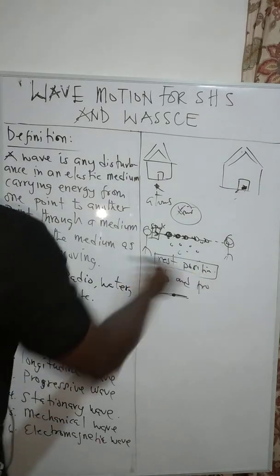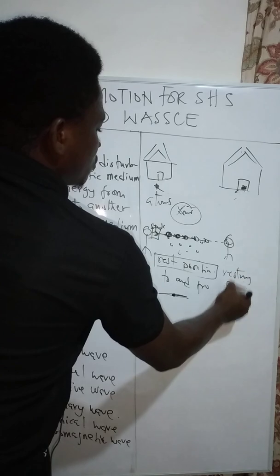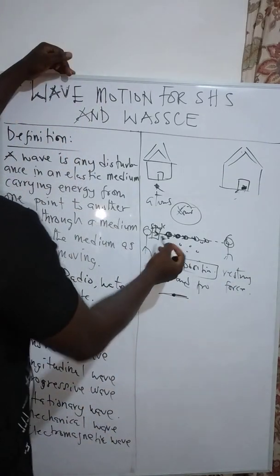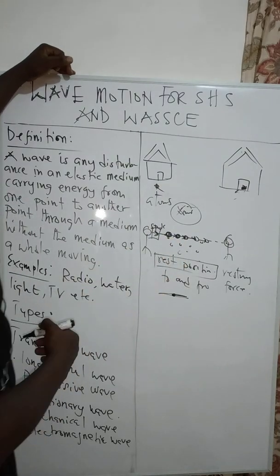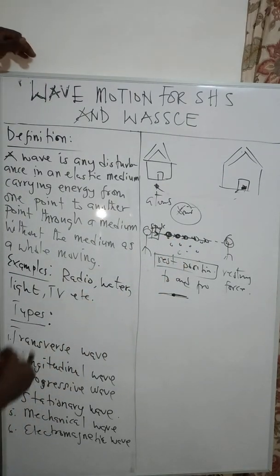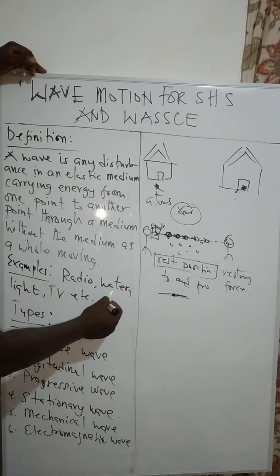So we have a rest position and we have what we call restoring force. A restoring force is the force that, when the object moves, brings it back to its what? Resting position.